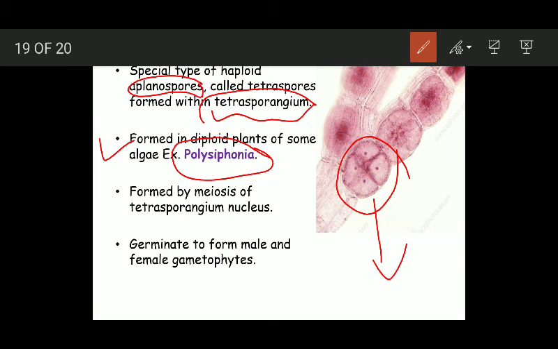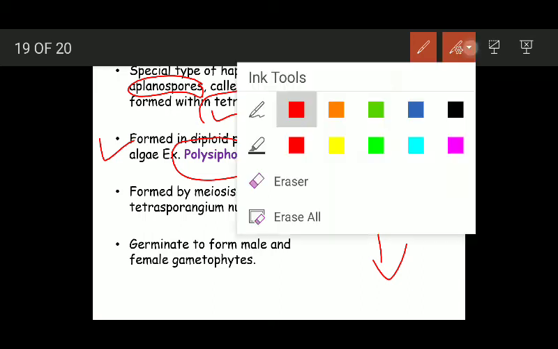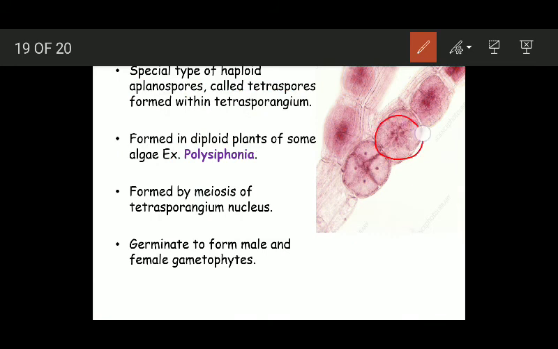The Tetraspores are formed by meiosis of the Tetrasporangium nucleus. For example, this is the Tetrasporangium. The nucleus of this cell divides by meiosis. So obviously the four Tetraspores that form as a result of meiosis are going to be haploid. Remember, they are going to be haploid.